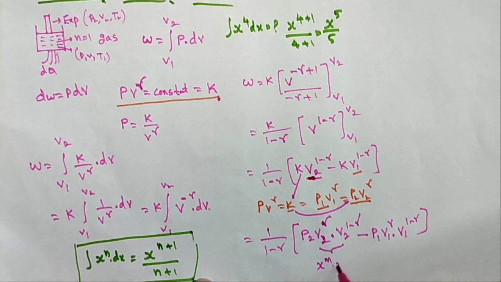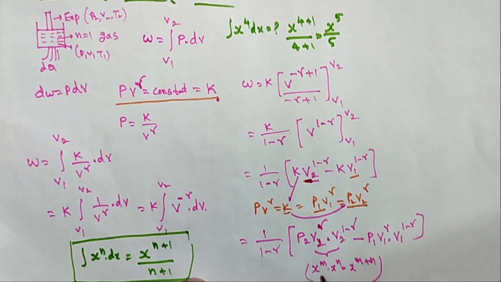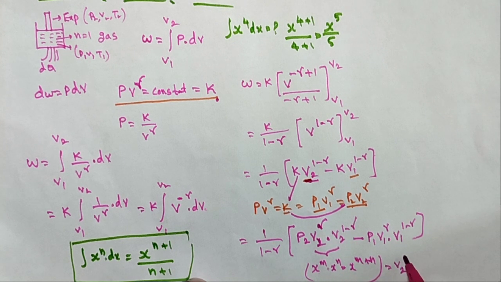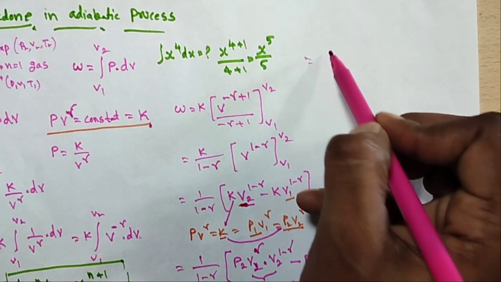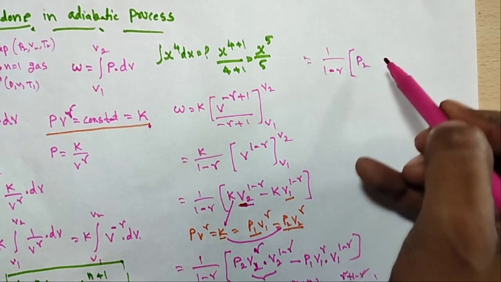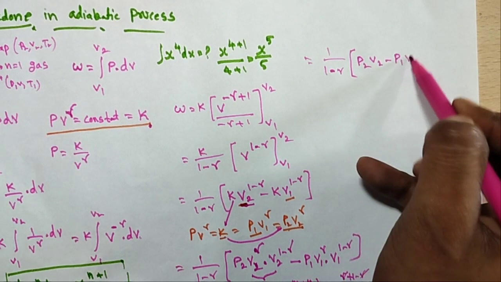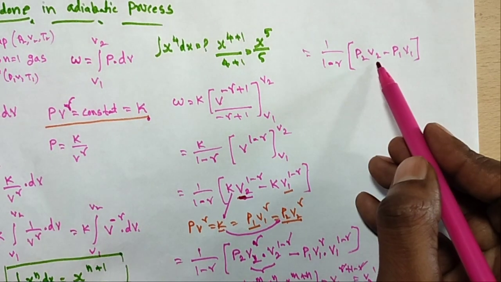This is the formula: x power m into x power n is x power m plus n. Like this formula, V2 power gamma into V2 power 1 minus gamma: the power of V2 is gamma plus 1 minus gamma. Gamma cancels, leaving V2 power 1. So I write directly 1 by 1 minus gamma times P2 V2 minus P1 V1. Don't get confused, x power m into x power n; you substitute and get only the V2 value.